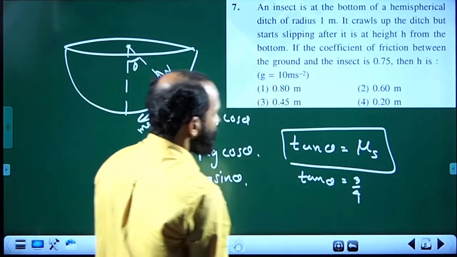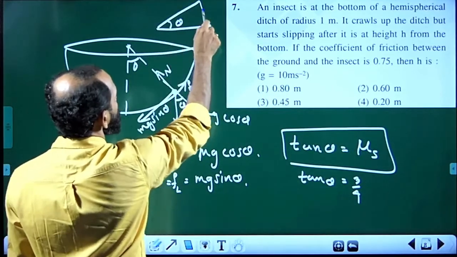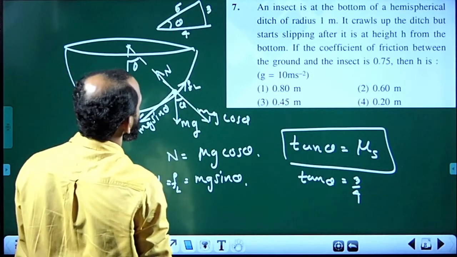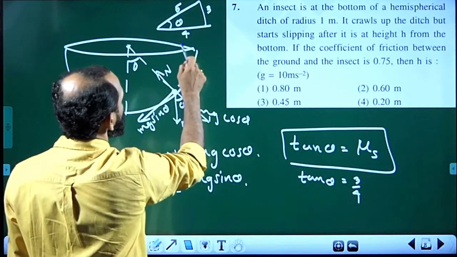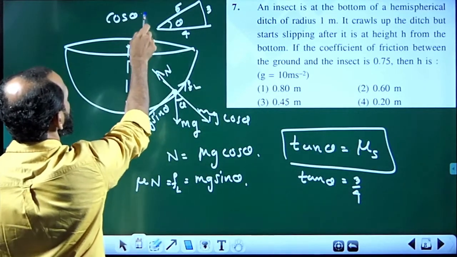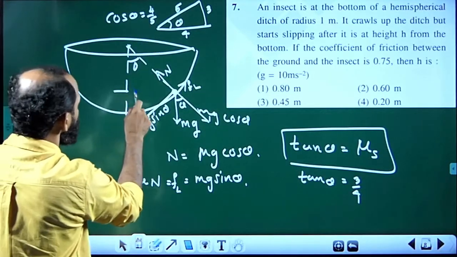If tan theta is equal to 3 by 4, you can make use of this triangle. Tan theta is 3 by 4, then the hypotenuse will be 5. Tan theta 3 by 4 means cos theta is equal to 4 by 5, from this triangle. You draw a horizontal line here.